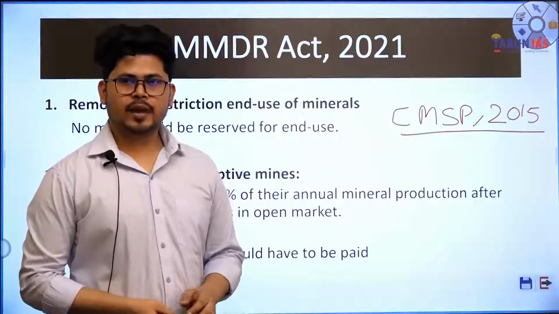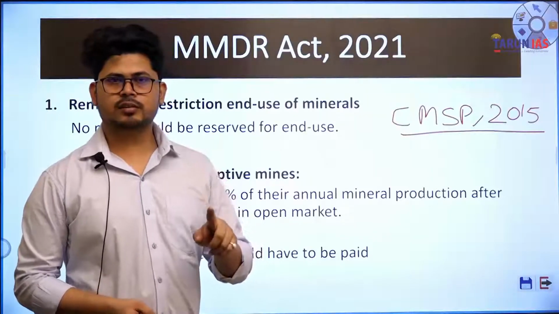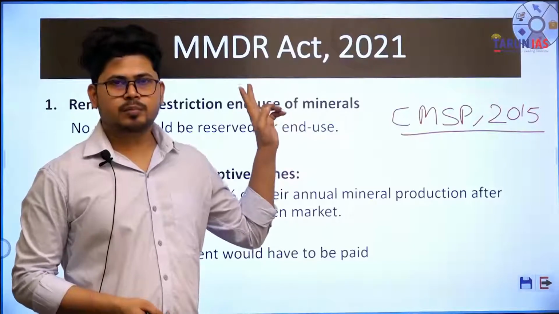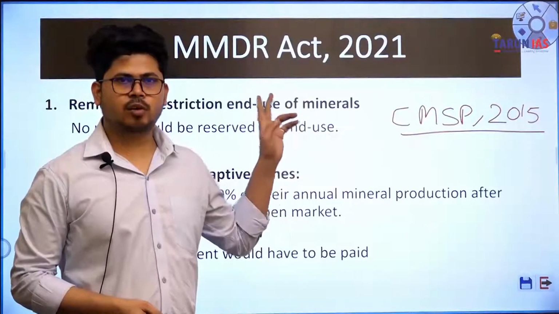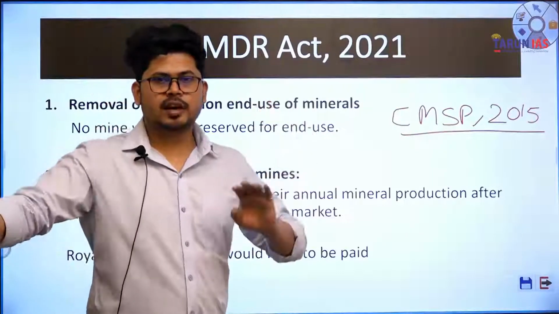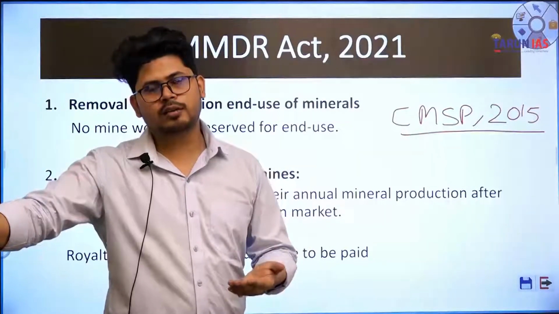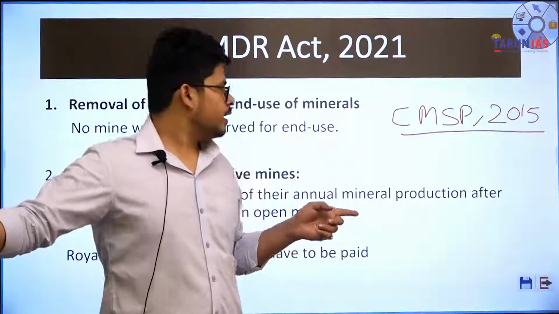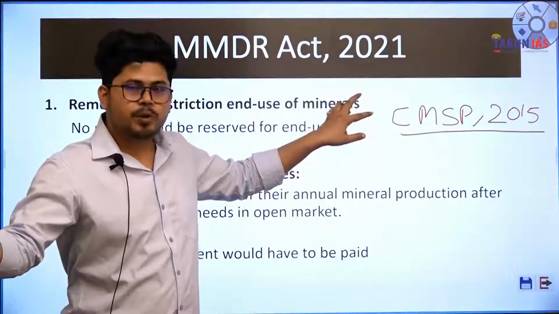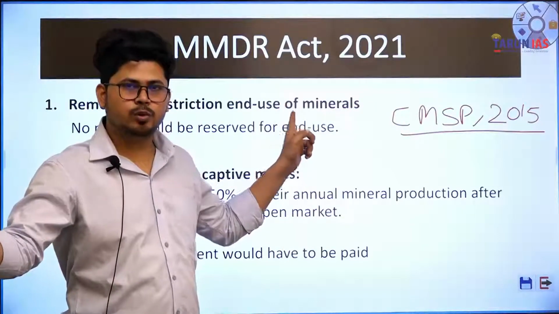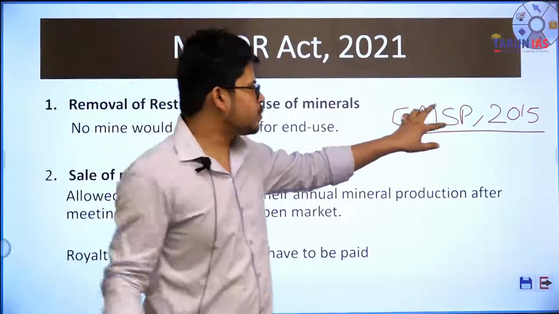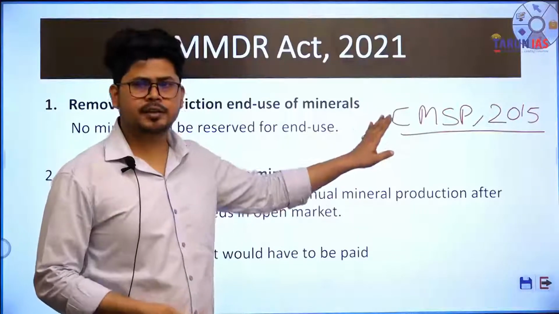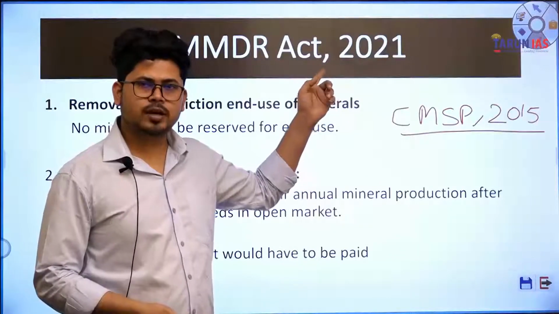Coal mining has been mentioned in Schedule 1 of the MMDR Act 1957. That means all the policy decisions and all the decisions regarding the development and the mining of coal are made by the central government, and not by the state government. So the central government, in pursuance of that schedule, has made this Coal Mining Special Provisions Act 2015. It was basically an amendment to the earlier Coal Mines Act.